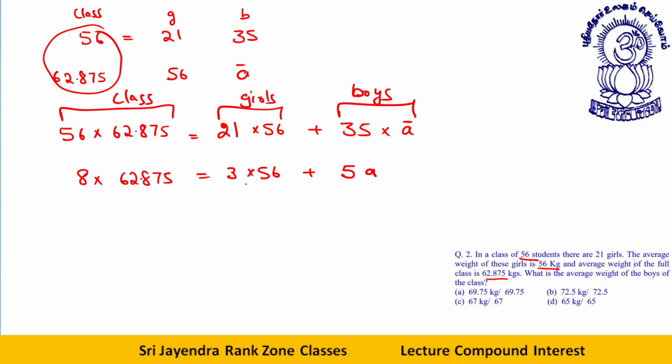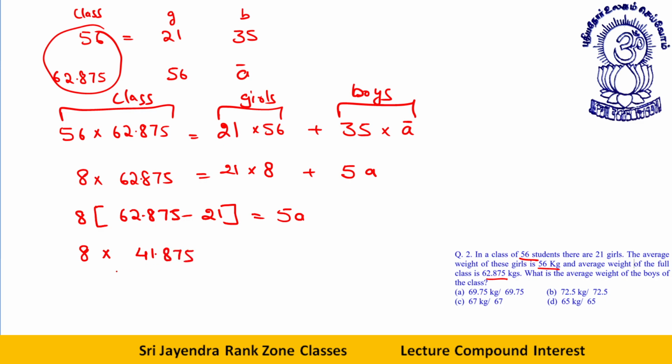Now this calculation so far must be clear. Rather than let it be like this only, 21 into 8. Now it becomes easy if you take a 7 common from here. Now if I take this and subtract it, what will happen? I will take 8 common. 62.875 minus 21 is equal to 5a. So what do I get now? 8 into 62 minus 21 is 41.875 divided by 5. This is the average weight of the boys.